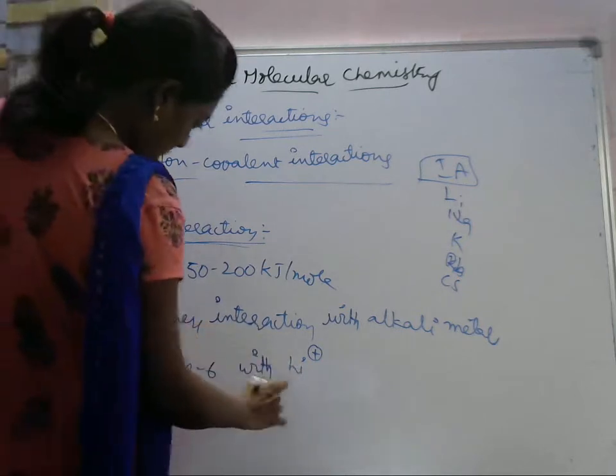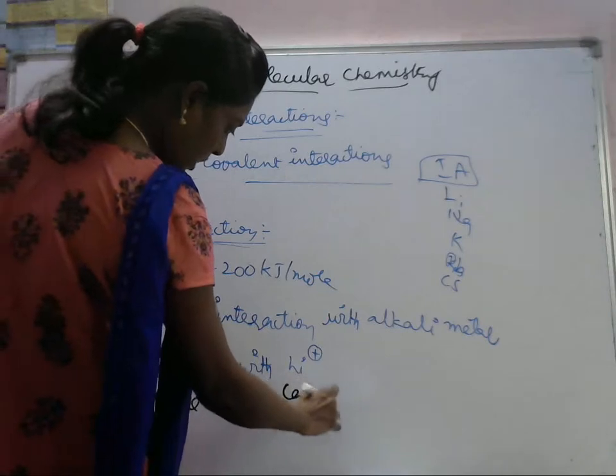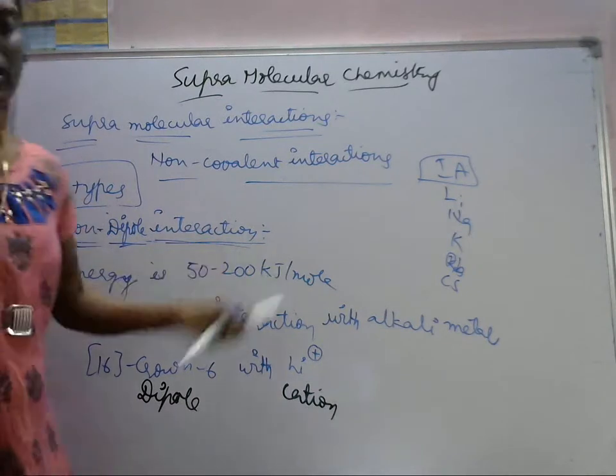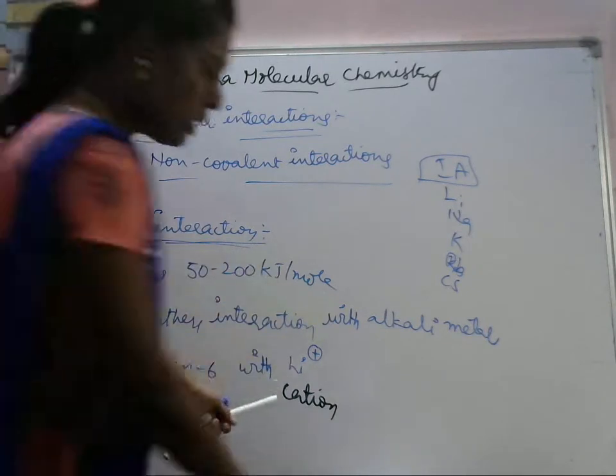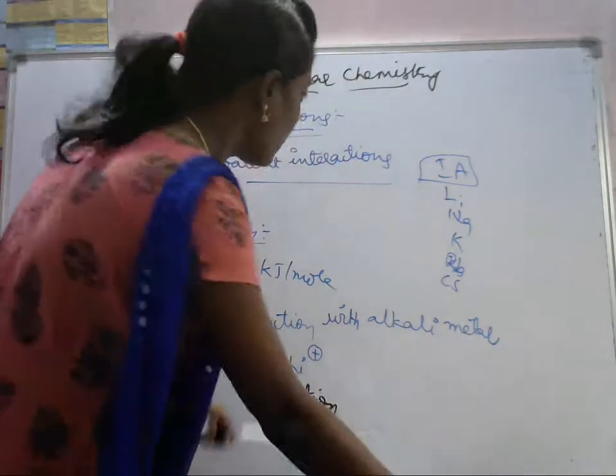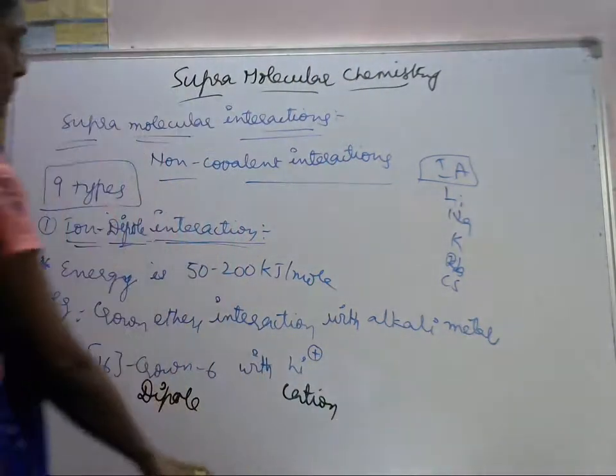Which ion? Cation is there. So this is an example of the ion dipole interaction. Okay, next one. Let's see the example for this one.